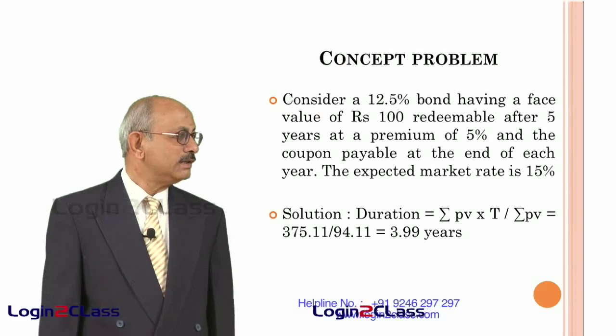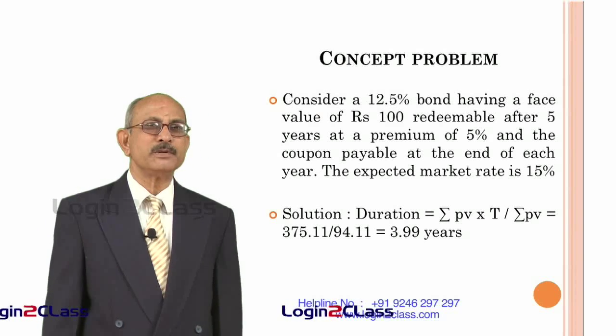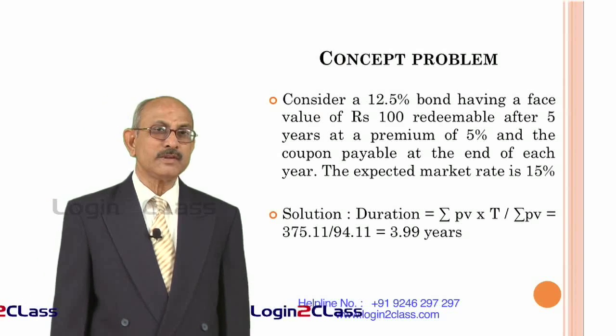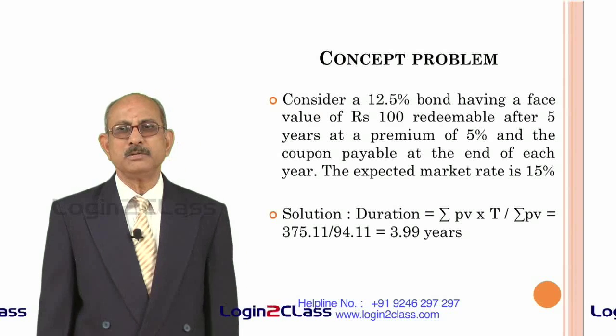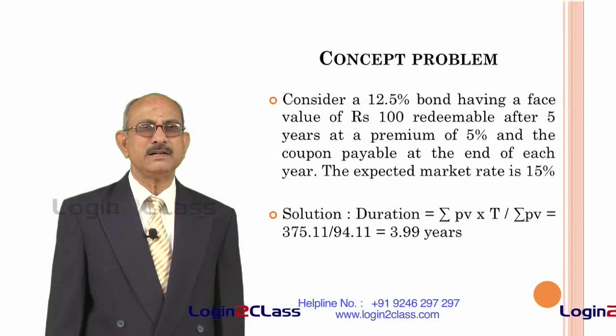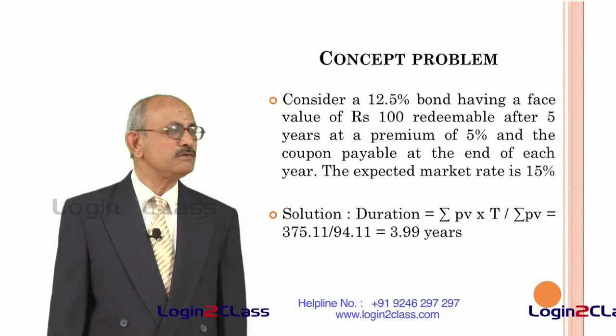In addition to that, you will also be getting 100 rupees plus premium of 5% at the end of 5 years. That means your redemption value will be 105 and not 100 because this bond is redeemable at a premium. So, that also has to be converted to present value, that will be 105 divided by 1 plus 0.15 raised to 5.